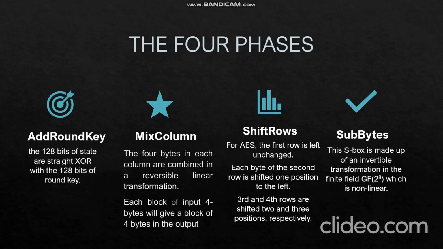Now let us see the sub bytes. In this, the bytes are substituted via the S-box lookup table. This is the non-linear process of the algorithm. This S-box is made up of an invertible transformation in the finite field GF(2^8), which is non-linear. To counter attacks based on algebraic traits, this S-box is created by combining the inverse with an invertible affine transformation. This S-box is also selected to avoid fixed points.